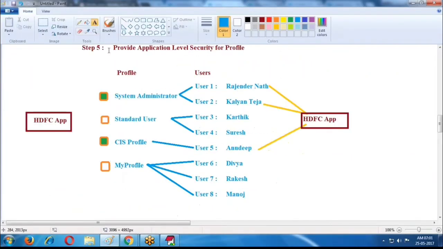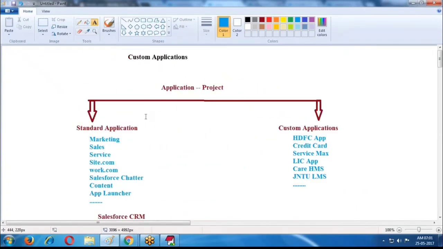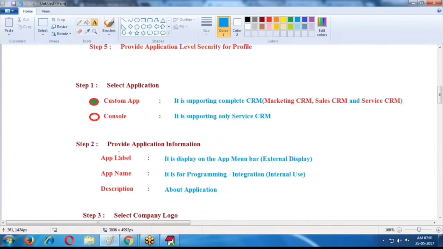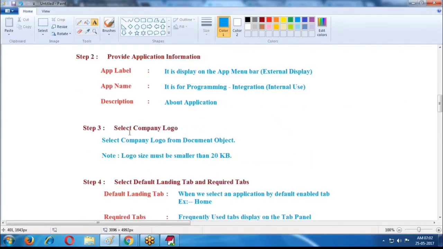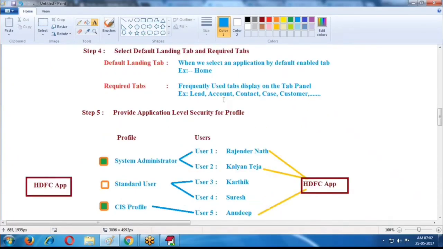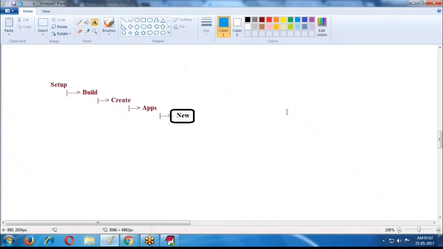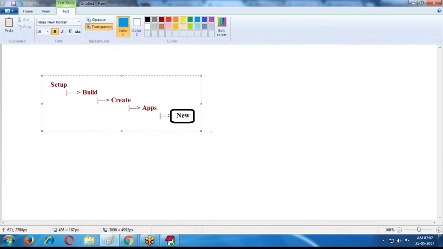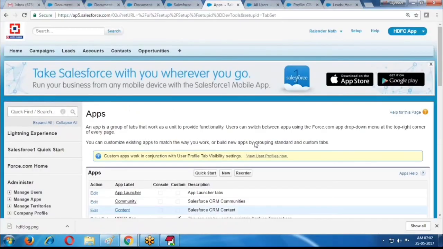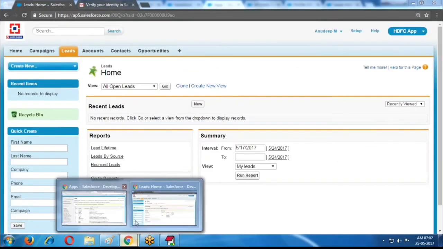This is the security model. If you want to create a project, there is a 5 step process. First step is select application. Second step, provide information. Third step is the logo. Fourth step is the default landing tab. Fifth step is application level security for the profile. So if you want to create the project application, go to Setup, Build, Create, Apps, New. By using New, you can create. This is the way we create your projects. Clear for all?